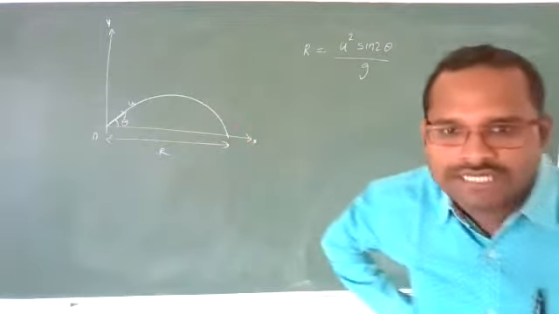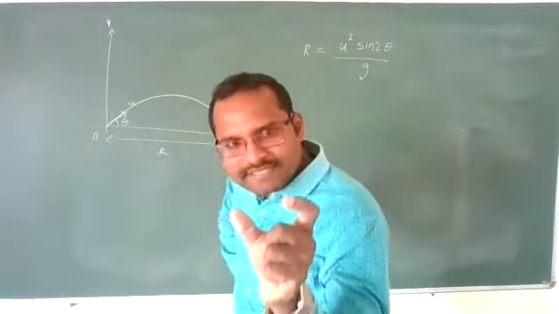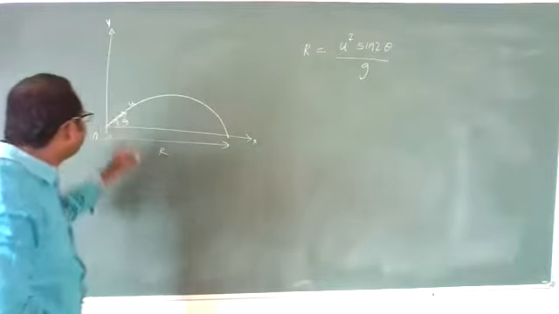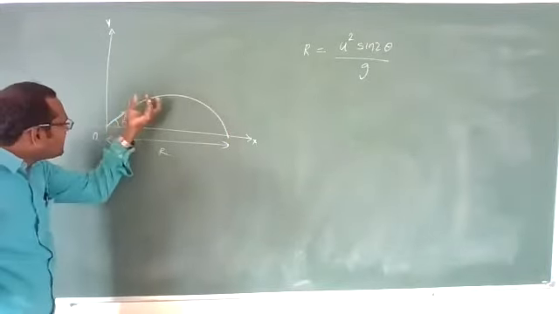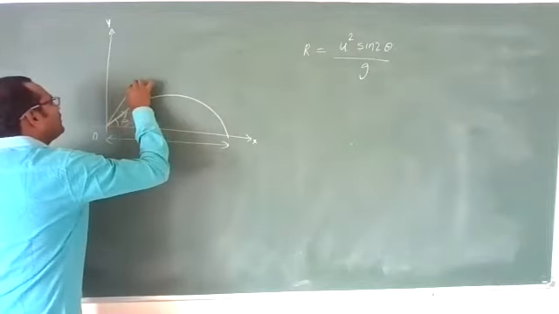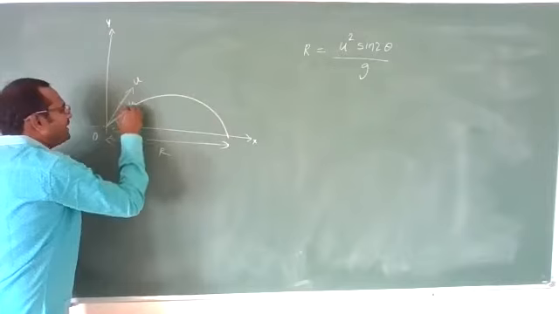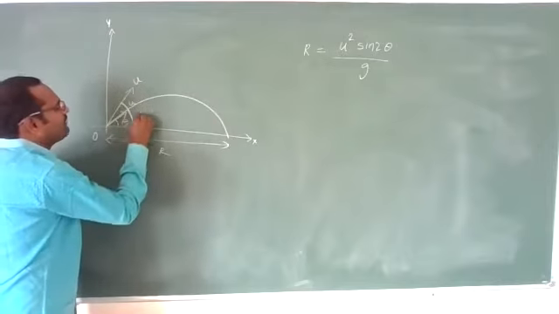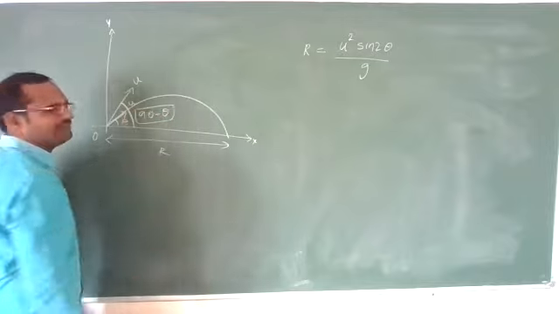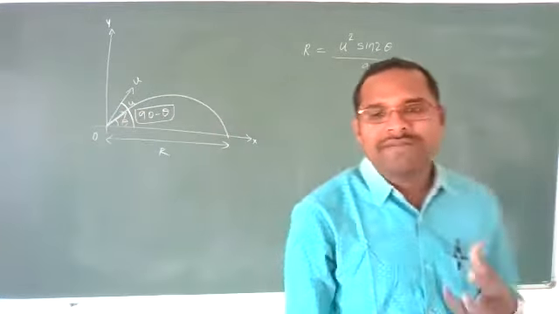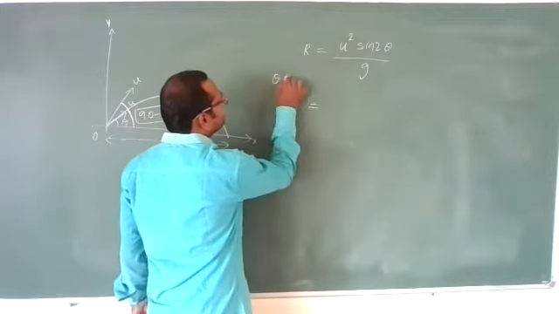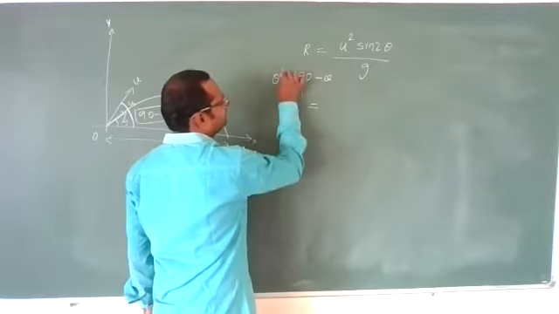Now I will make u value constant and g value constant. I will keep u the same and the g expression will also be the same. But now I am projecting with the same initial velocity at an angle of 90 minus theta instead of theta. If I project with this angle, what happens to the range? The new range, when theta becomes 90 minus theta,